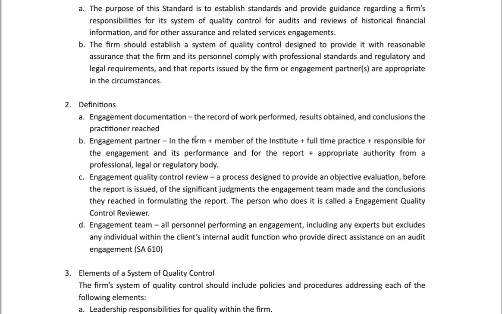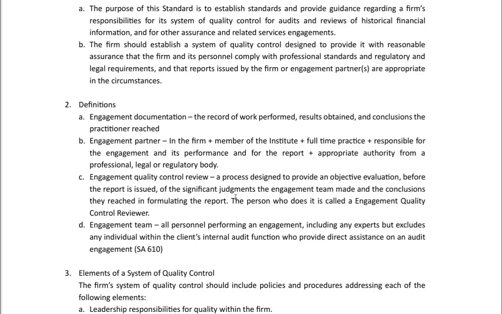Certain definitions: engagement documentation, the record of work performed, results obtained, and conclusions the practitioner reached. Engagement partner should be from the firm, a member of the institute, in full-time practice, and responsible for the engagement and its performance and the report, plus have the appropriate authority from a professional, legal, or regulatory body.